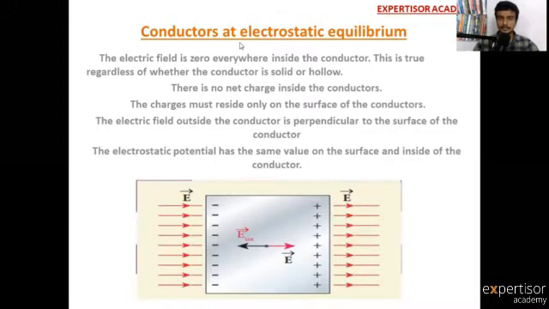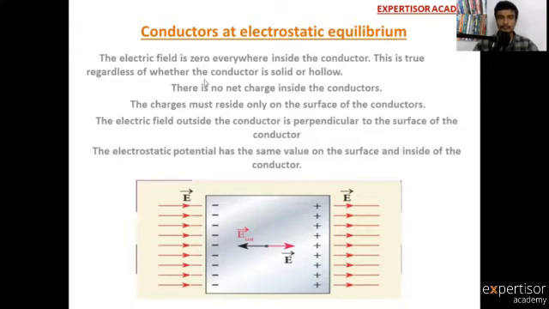So in this equilibrium state, there are some properties for conductors or metals. Look at this. The electric field is zero everywhere inside the conductor. This is true regardless of whether the conductor is solid or hollow. For solid or hollow conductors, the electric field is zero everywhere.